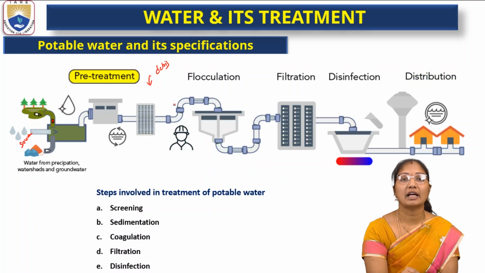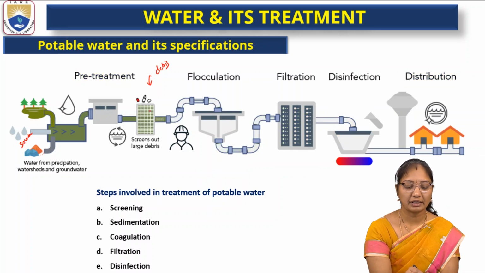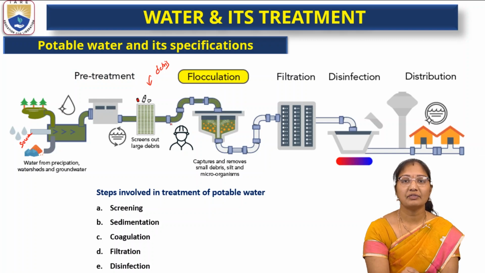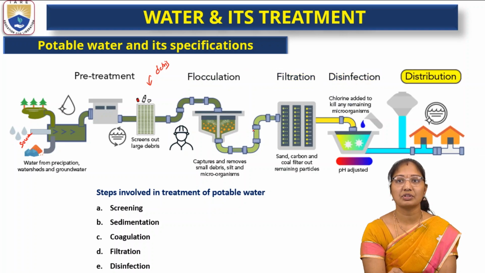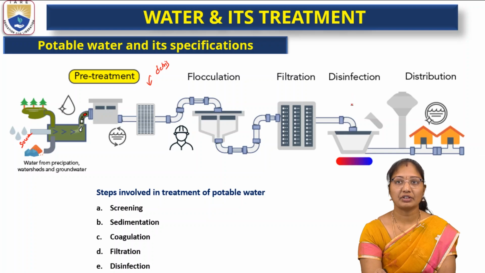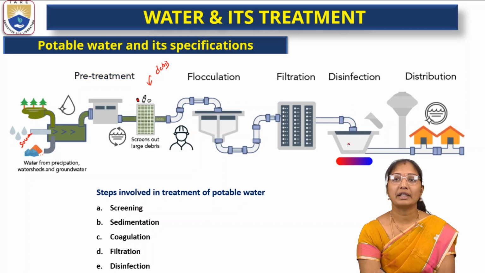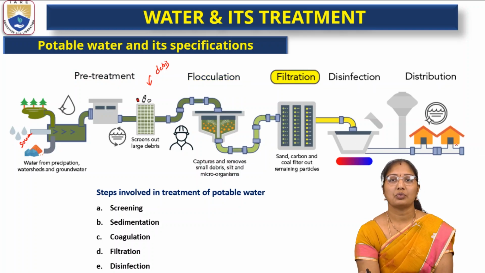Then it undergoes flocculation. See here, water is flowing here and the debris is removed from here. Then flocculation happens, where the larger particles settle at the bottom of the tank. Then it enters filtration. Then chlorine is added for disinfection, so any pathogen causing organisms are removed here. Then distribution to the houses.